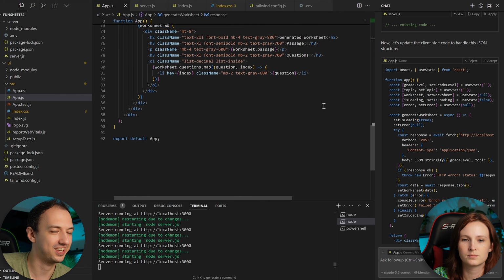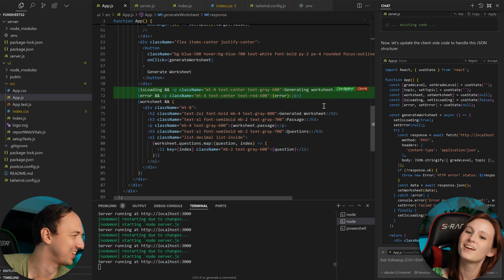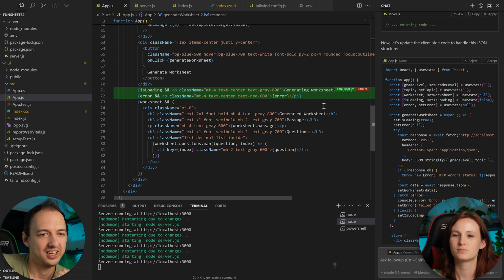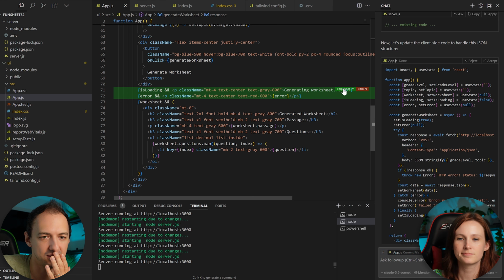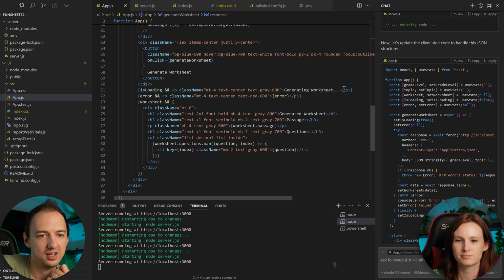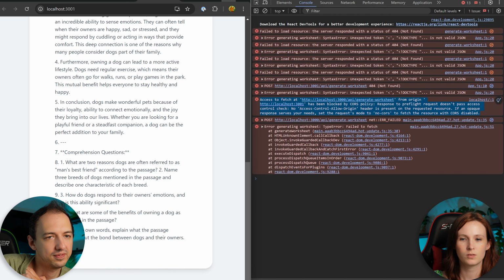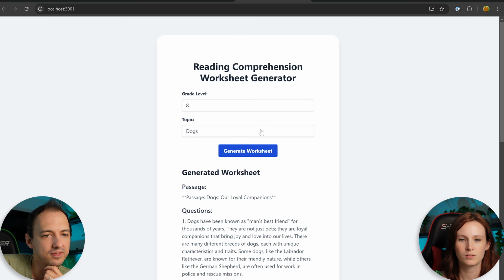Okay, great. And hey, look, it added a little loading thing for you finally. I know that's been an annoying thing. Yeah. Okay. Thank you. And looks like it already expects that JSON to be there. So I think this is fine. Yeah, let's go ahead and accept those changes. Okay. Let's try to generate the worksheet again. So I can probably just do this now. Do I need to refresh? No.